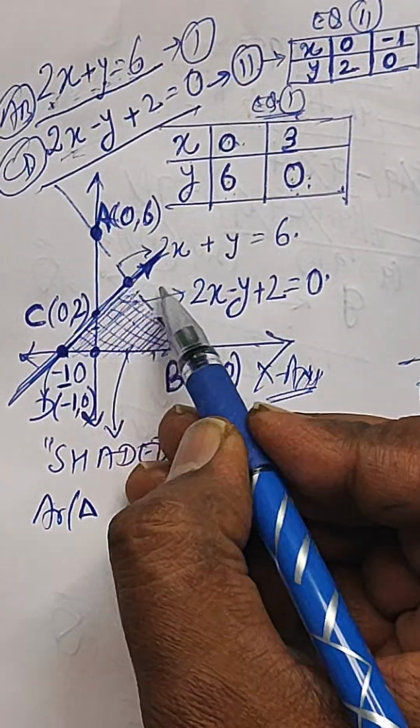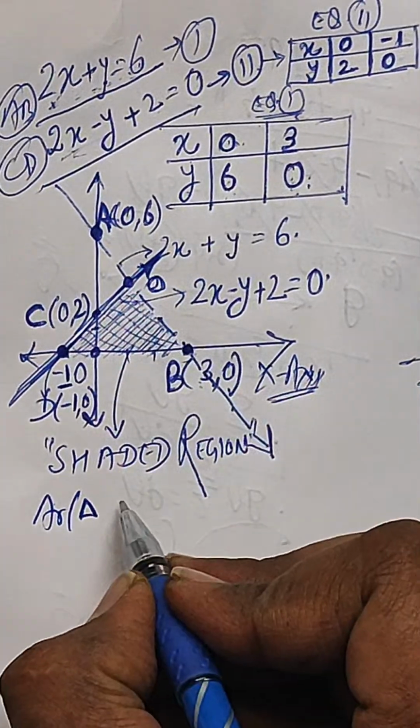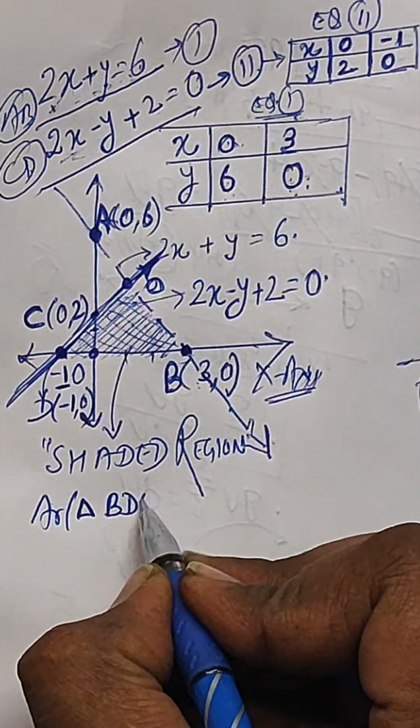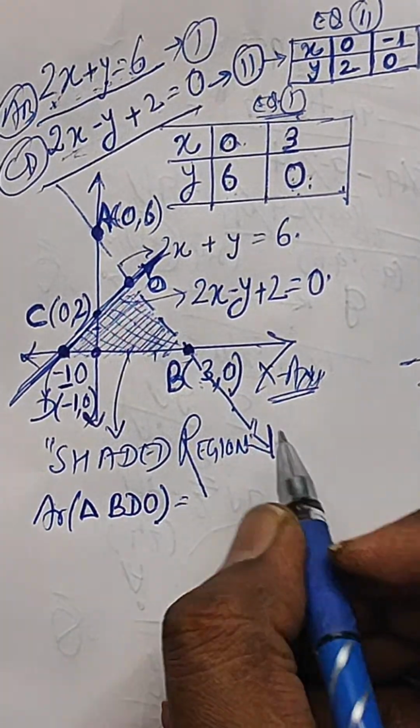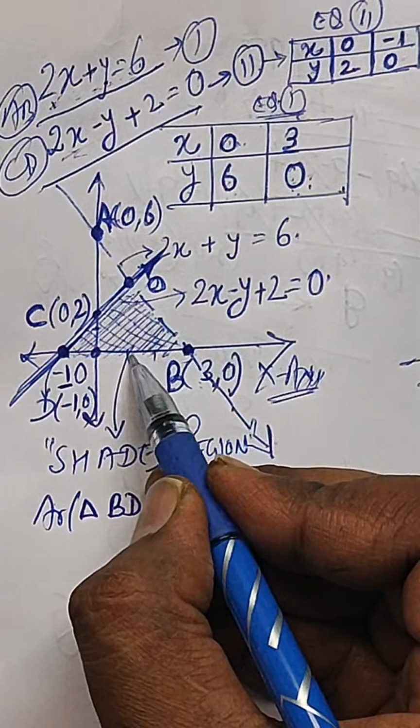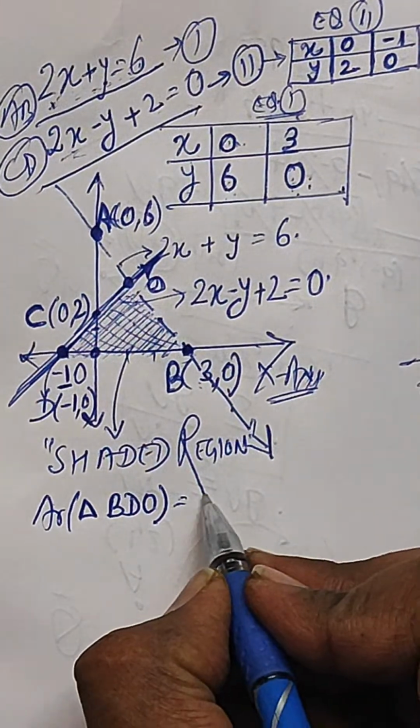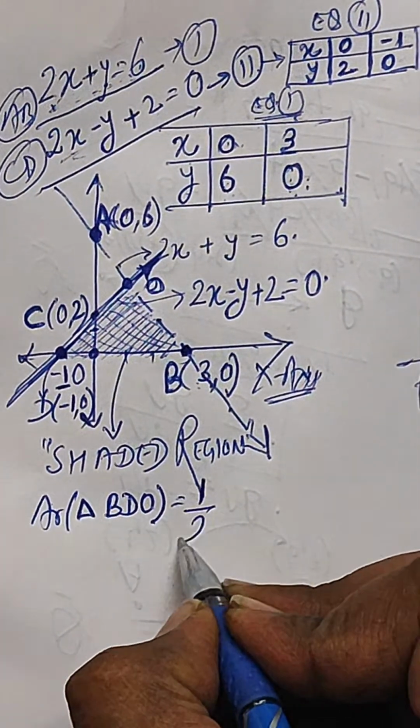Let us say this point of intersection is O. So triangle BDO, area of triangle BDO is equal to half into base into height. We know it. So just put the formula, half into base.